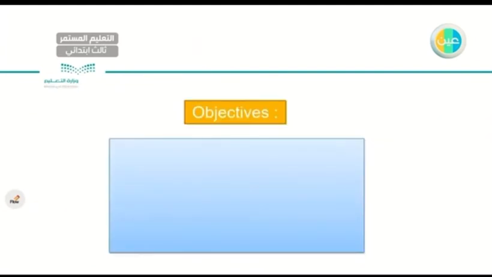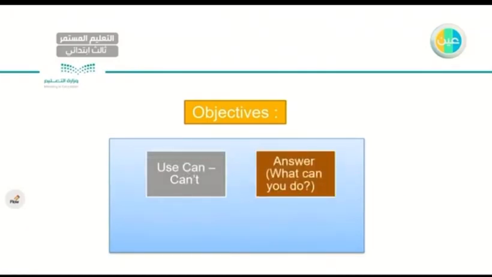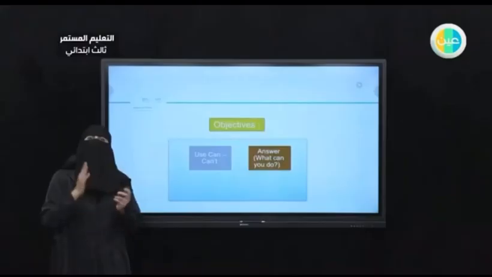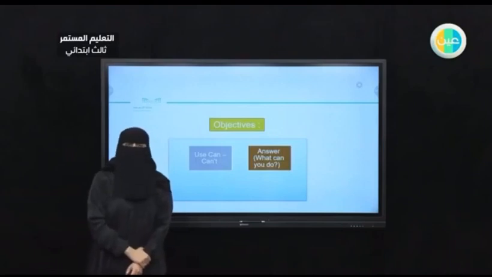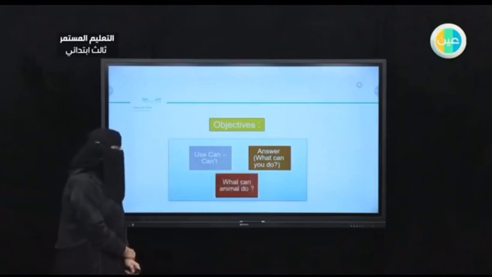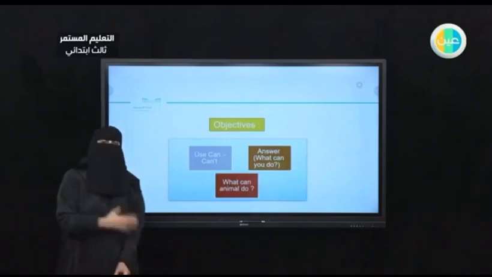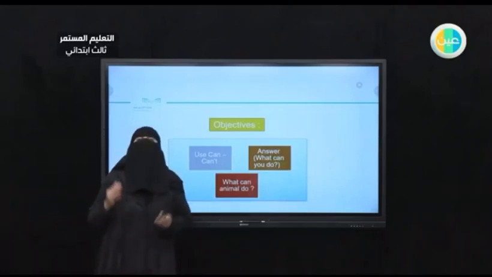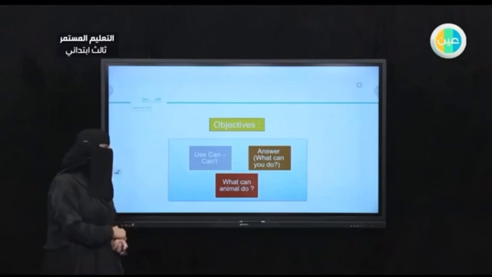By the end of the lesson, bi'idhnillah, you are expected to have all these goals. You will be able to use can and cannot more. We learned this before, but we will practice using them more, okay? Also, we'll be asking this question: what can you do? What can you do, my dear student, okay? I know you can do many things. Also, we'll be answering this question: what can animals do?